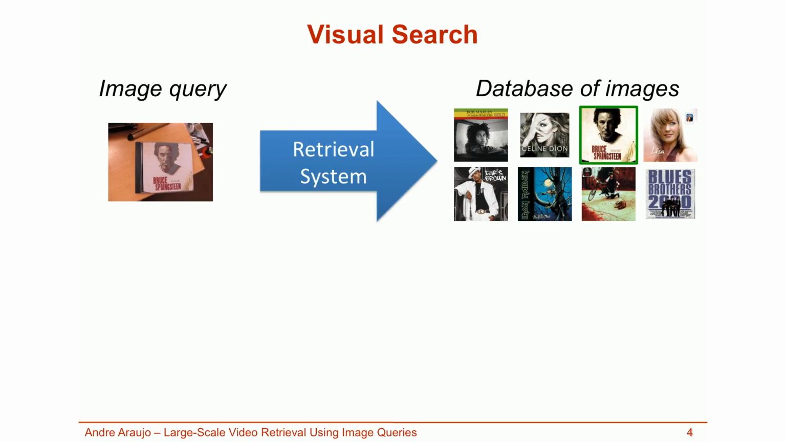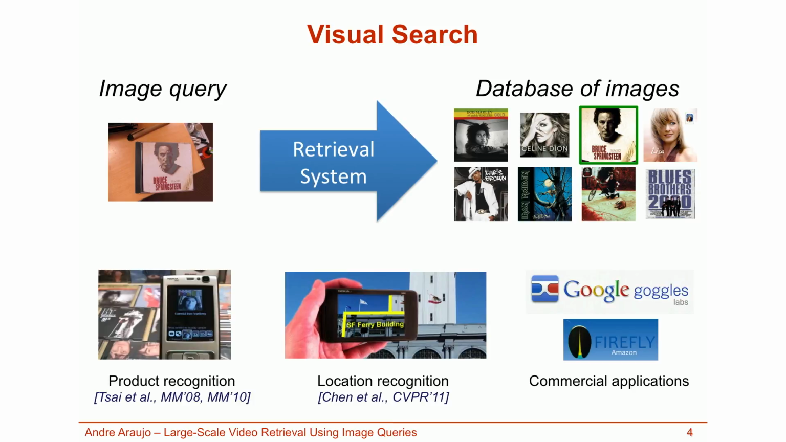The visual search problem gained substantial popularity recently. In the example shown here, the user queries the image on the left to obtain information about a CD. The database of images on the right contains reference images for all objects that the system can recognize. This type of technology can be used to recognize products and locations, for example, and has also been applied to several commercial applications.